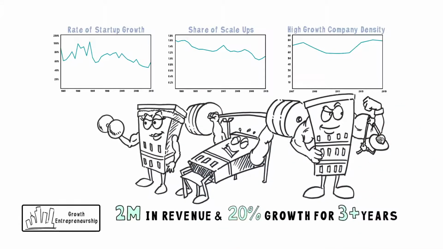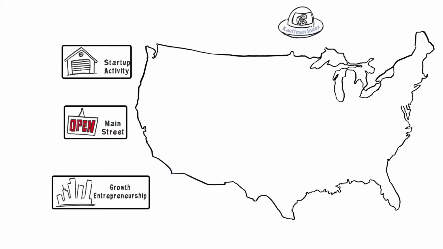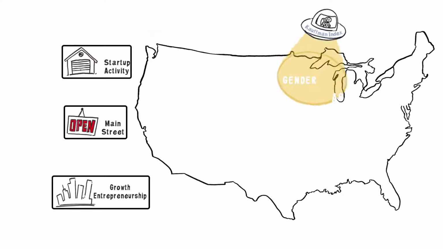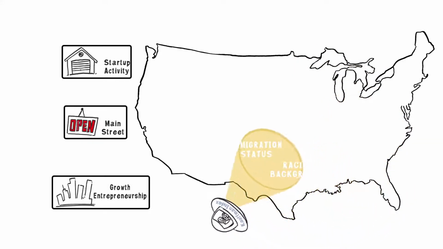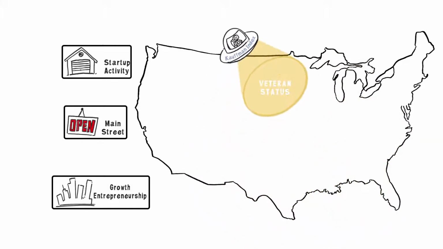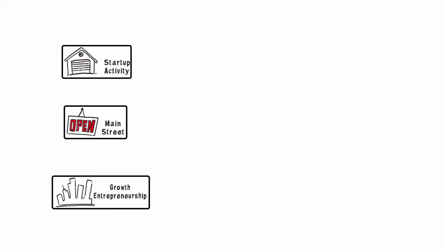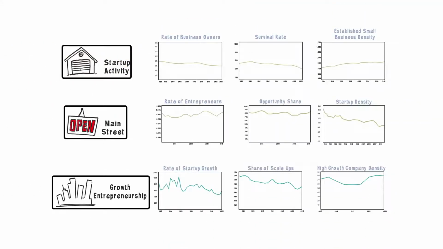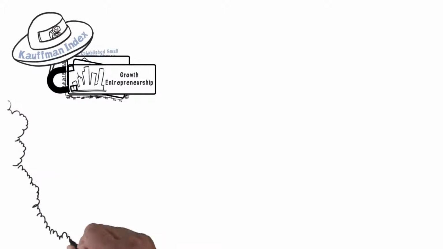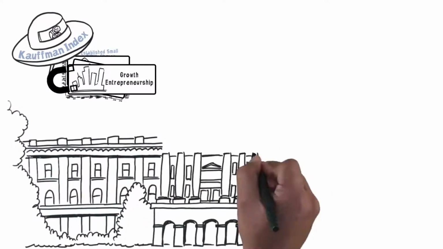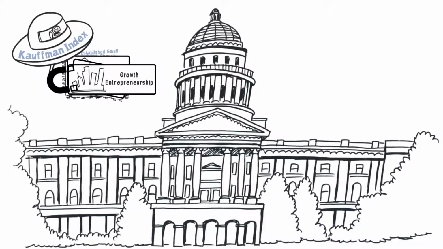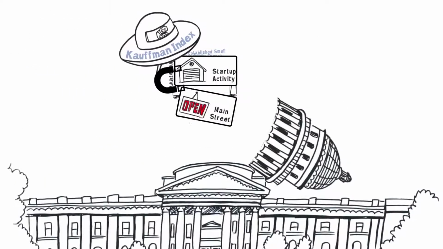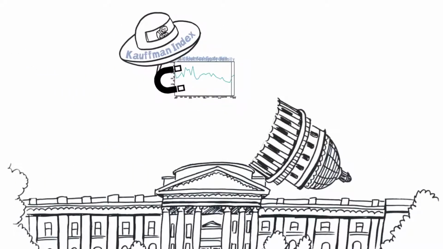Whenever the data is available, we look at gender, age, educational background, racial background, immigration status, and veteran status. You can mix and match things however you want. We do the best we can to have as many of the combinations as possible so that people from all over the country and the world can use that data to understand entrepreneurship better and make better decisions.